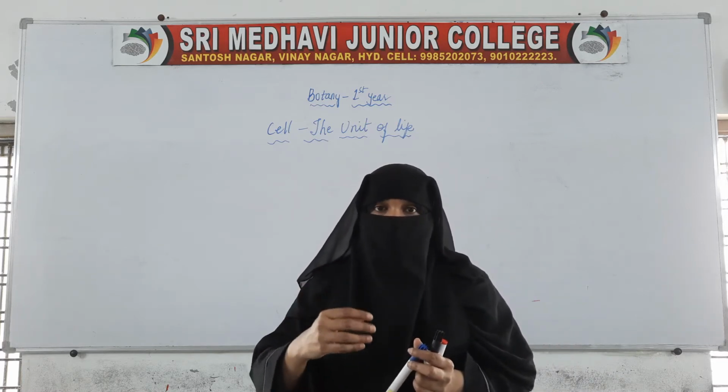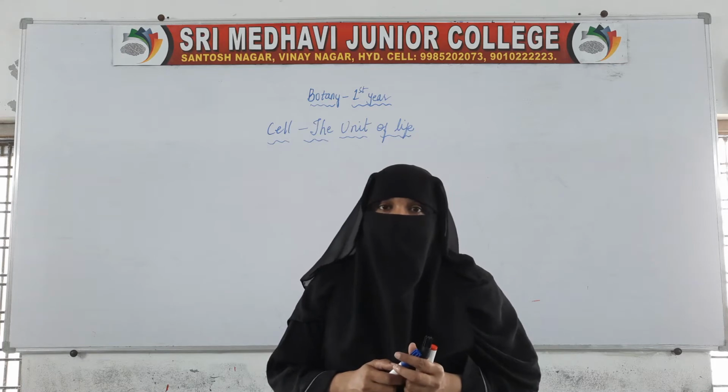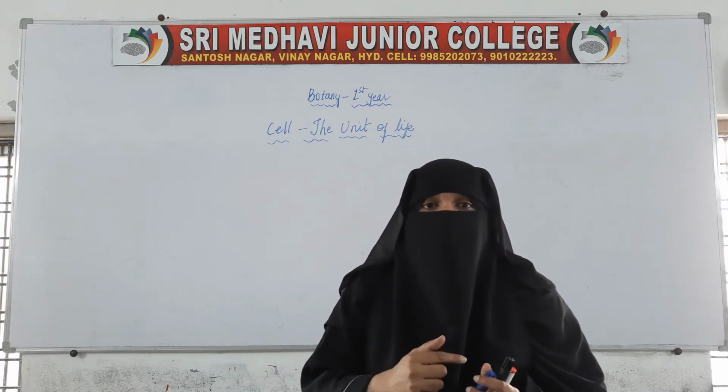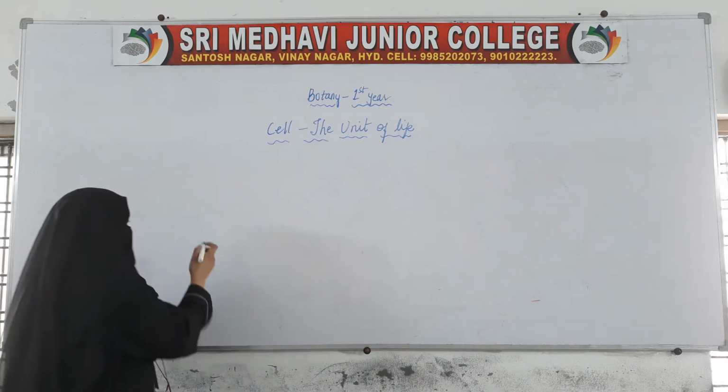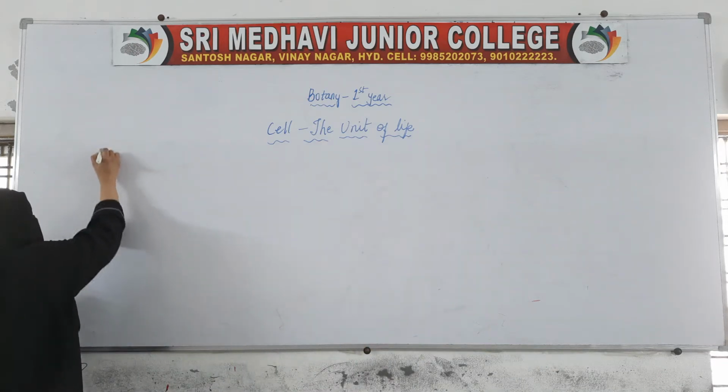What are the organelles which are present inside the eukaryotic cell? One such organelle present inside the eukaryotic cell is the mitochondria.